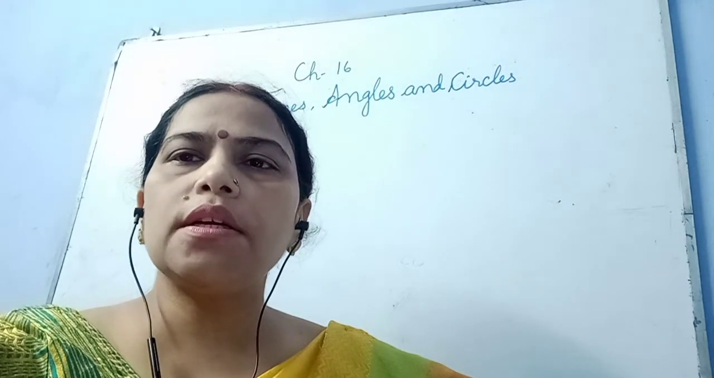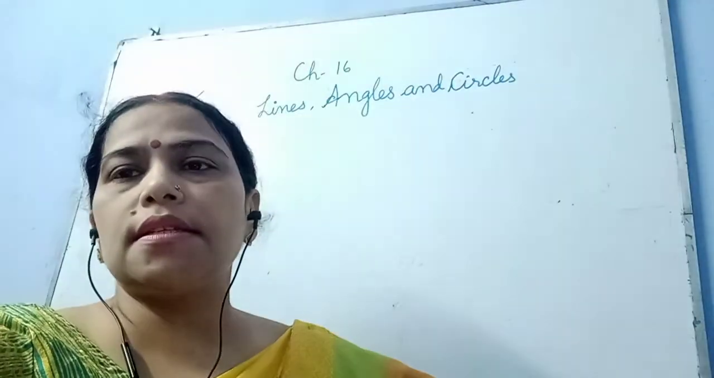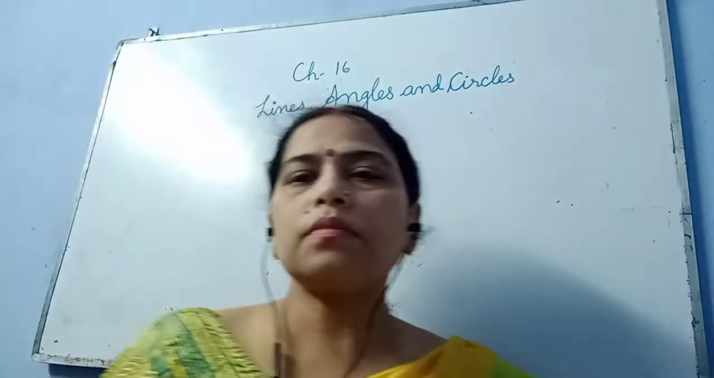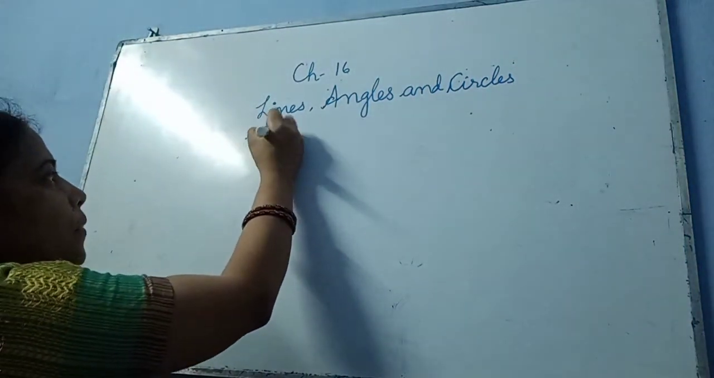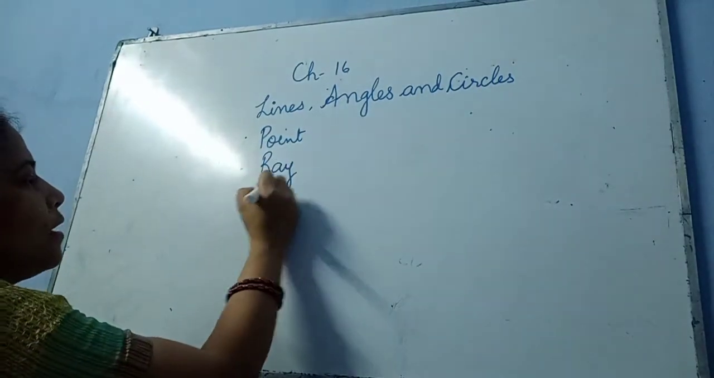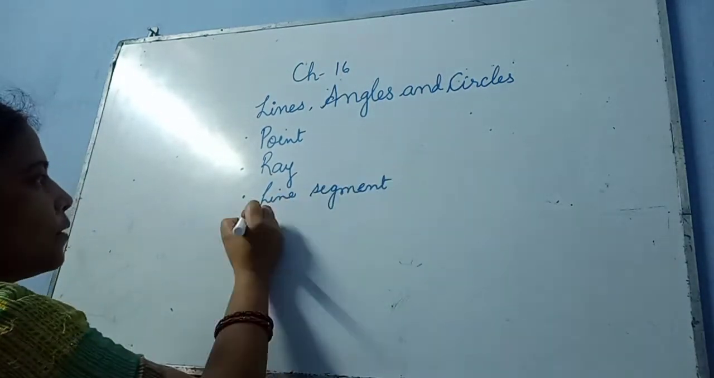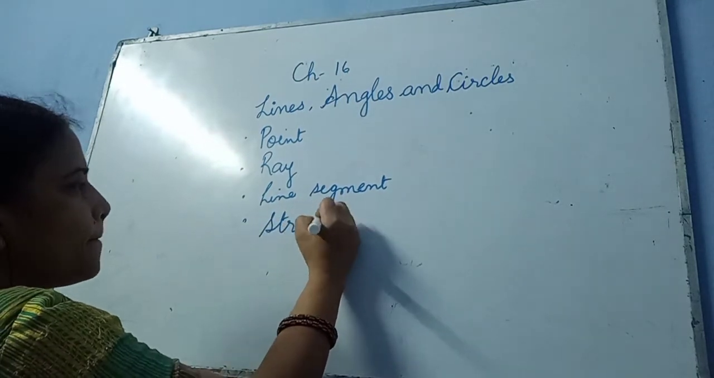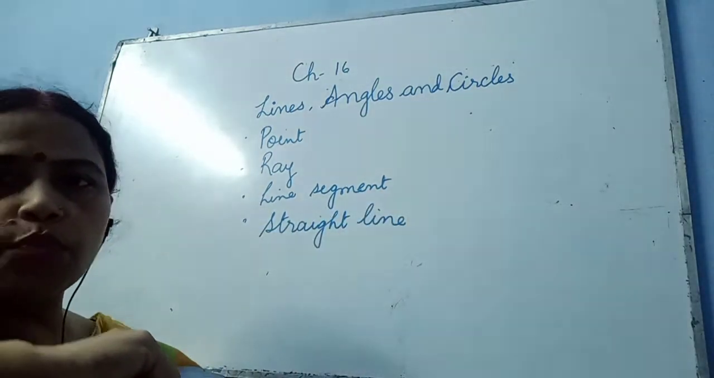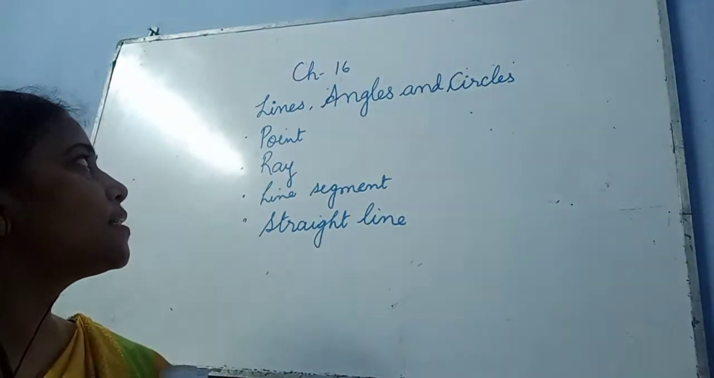Today we are going to start a new chapter, chapter 16: Lines, Angles and Circles. In this video we will learn about point, then ray, line segment and line, and a straight line. So today we will learn about what is a point, what is a ray, what is a line segment and a straight line. So let us start with point.